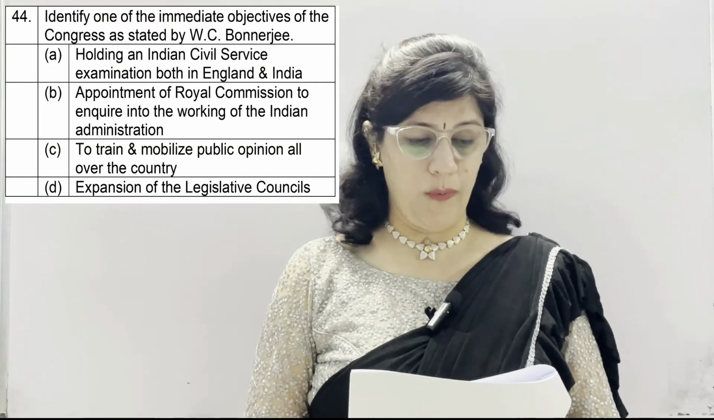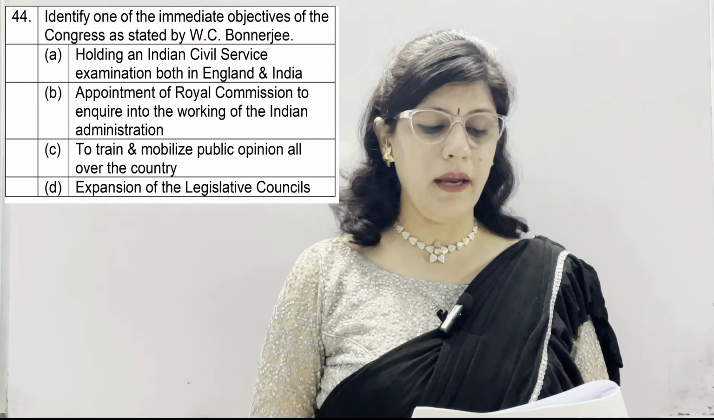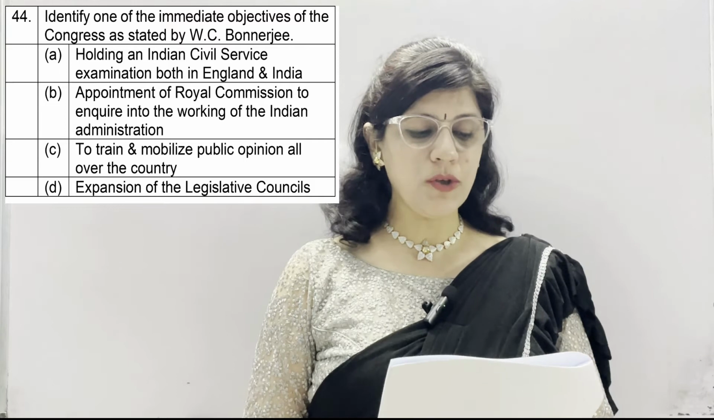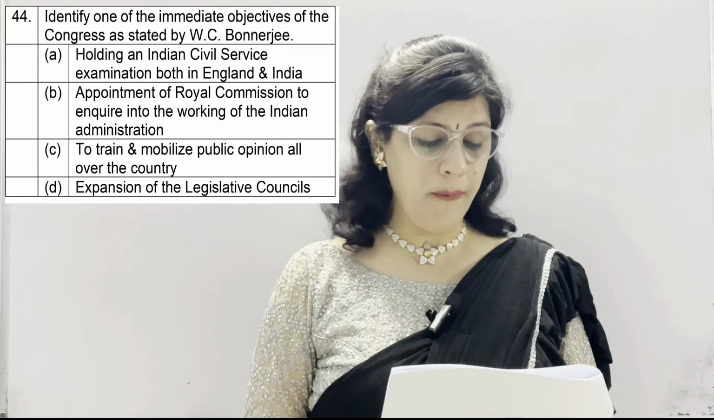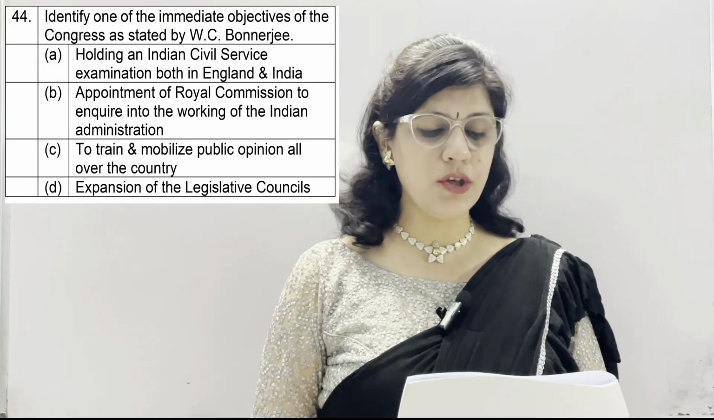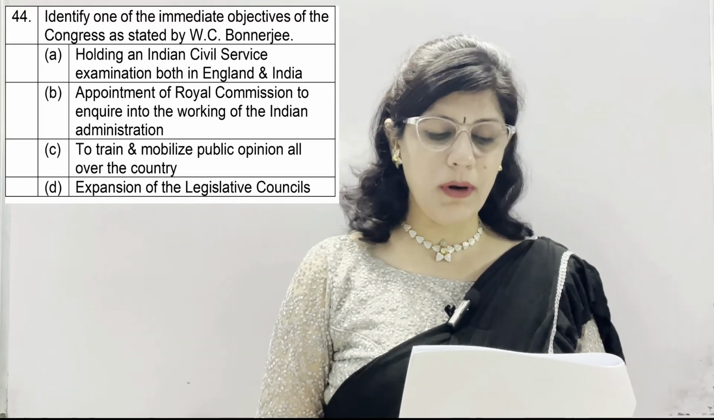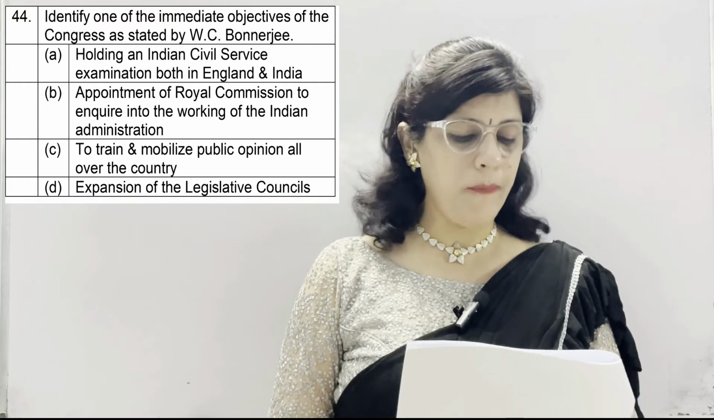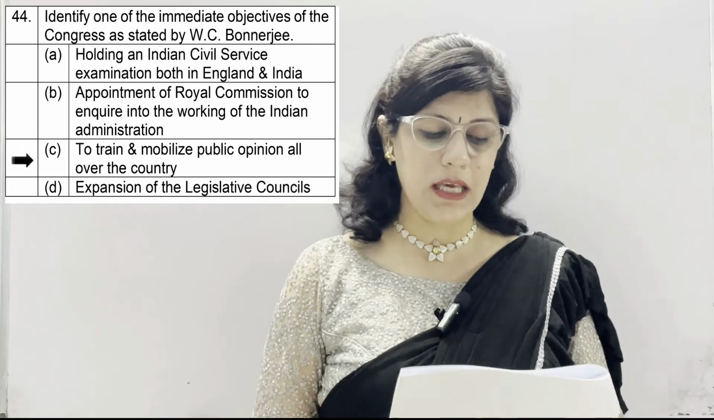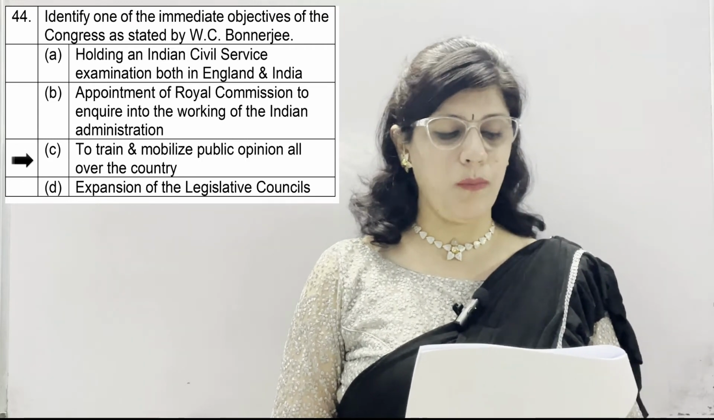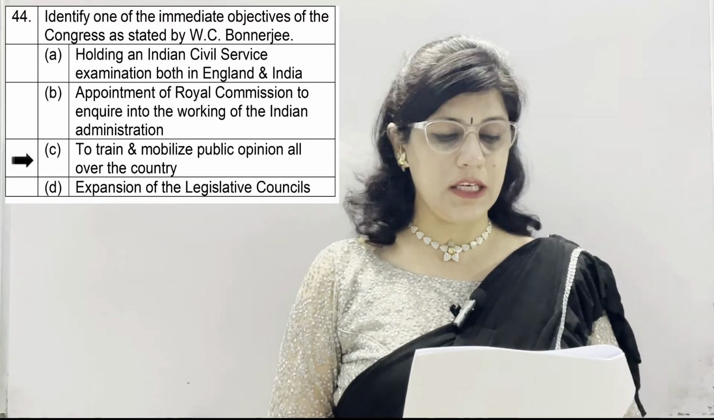Question number 44. Identify one of the immediate objectives of the Congress as stated by W.C. Banerjee. A option, holding an Indian civil service examination both in England and India. B. Appointment of Royal Commission to inquire into the working of the Indian administration. C. To train and mobilize public opinion all over the country. And D. Expansion of the legislative councils. And the correct option is C, to train and mobilize public opinion all over the country was the immediate objective of the Congress stated by W.C.